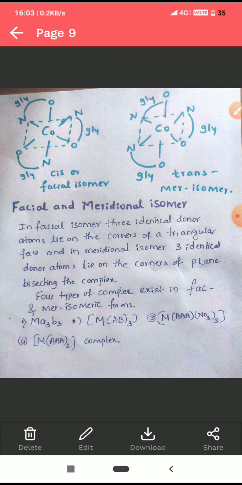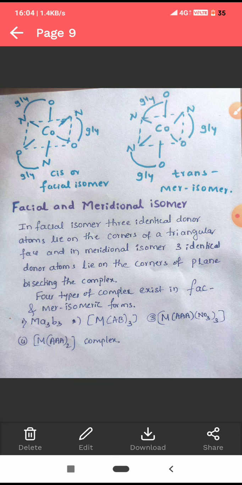In this class, we have studied geometrical isomerism. Geometrical isomerism is possible in coordination numbers 4 and 6. In coordination number 4, tetrahedral complexes do not show geometrical isomerism. Complexes with square planar structure show geometrical isomerism. In that there are 4 types.